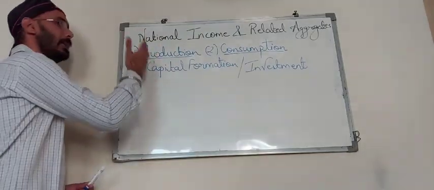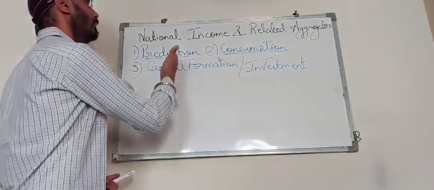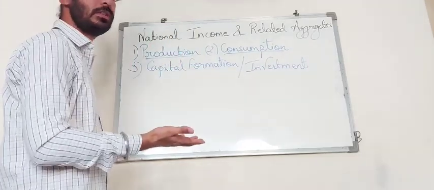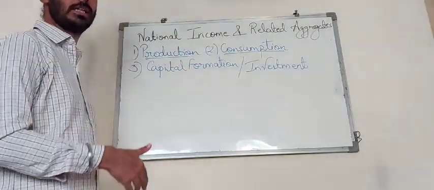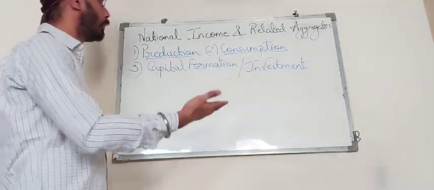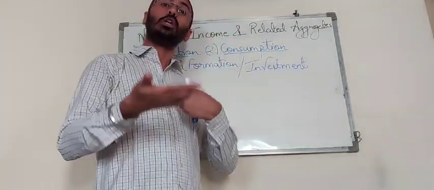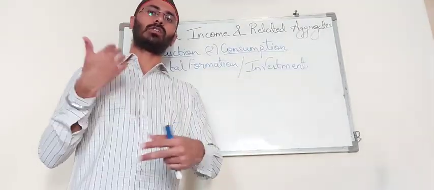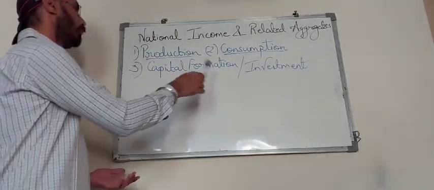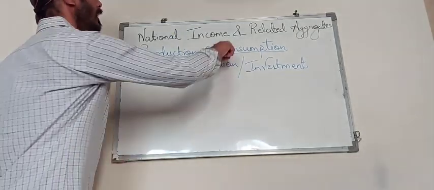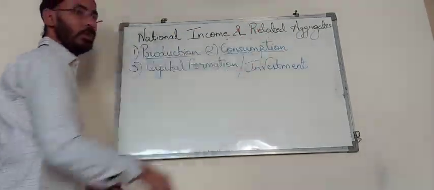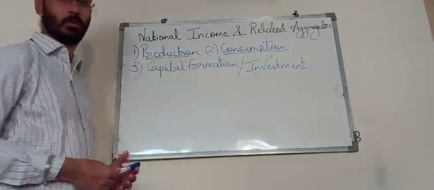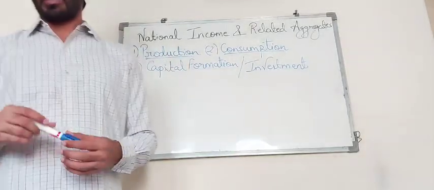So these are the three basic economic activities. Production, that is production of physical goods and services for our satisfaction, where output is a function of input. Consumption, that is utilizing the utility of goods and services for the direct satisfaction of demands and wants. And capital formation or investment, where the income generated from the consumption process, which is spent by us, gets converted into investment or capital formation. So these are the basic activities.